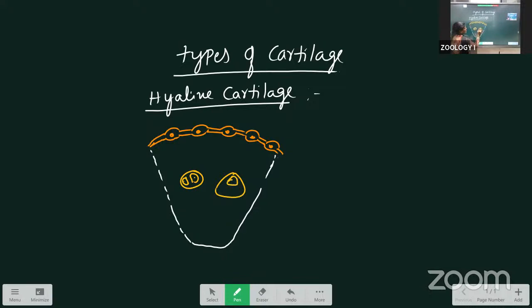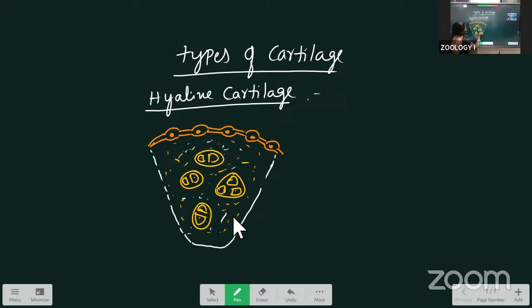These are the chondrocytes. Two to five chondrocytes are present together. The thin collagen fibers are present. That's why it looks white in color, actually bluish white.